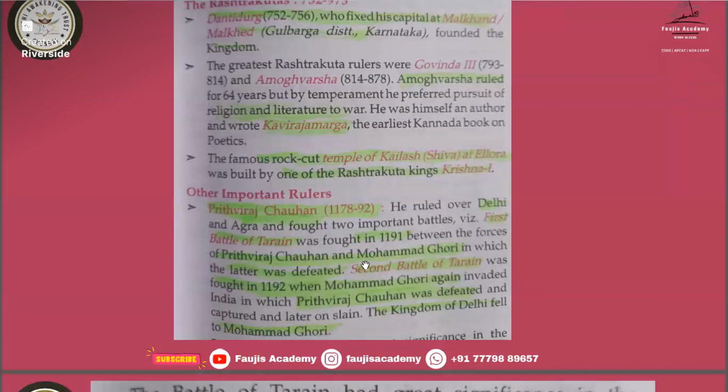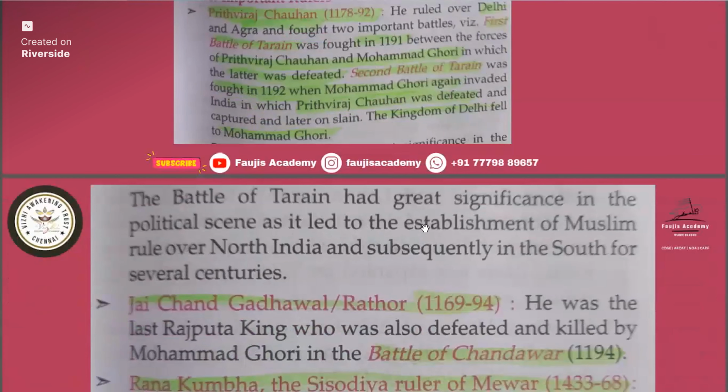So in the first battle Muhammad Ghori was defeated, and he came again in 1192. He attacked India and that time Prithviraj Chauhan was defeated and slain, and the kingdom fell to Muhammad Ghori. The battle of Tarain had great significance in the political scene as it led to the establishment of Muslim rule over North India and subsequently in the south for several centuries. So the significance was the entry of Muslim rule over North India.